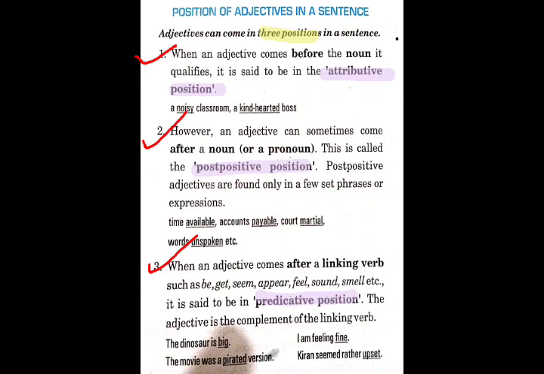And third is when an adjective comes after a linking verb such as be, get, seem, appear, feel, sound, smell, etc. It is said to be in predicative position. Okay. For example, the dinosaur is big. So here big describes the noun dinosaur, but it is used after a linking verb be. In the same way, I am feeling fine. Here fine is an adjective which is being used after a verb feeling. So it is predicative position.